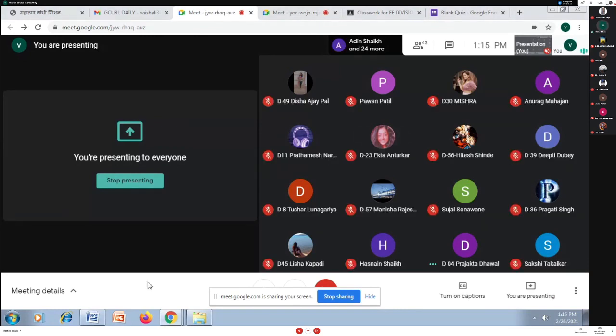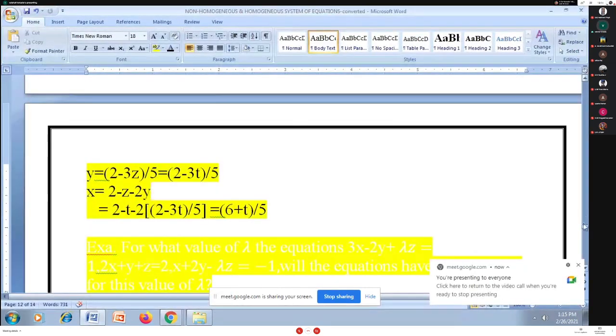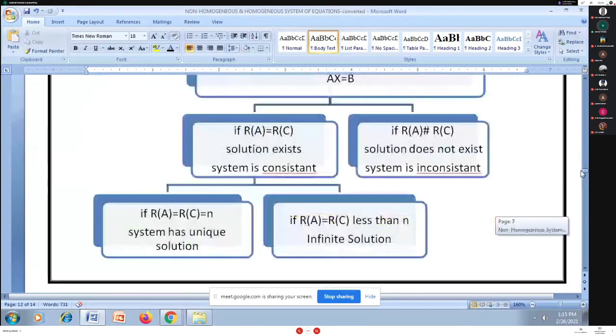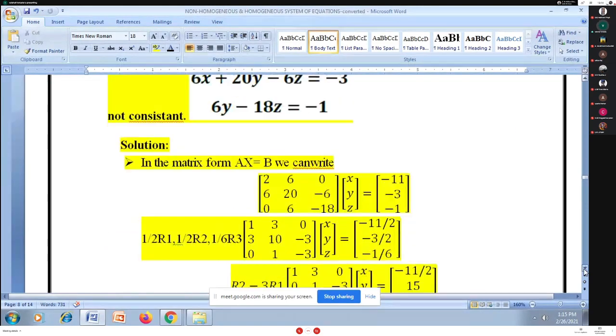So let me share the Word file here. Let us go to the Word file. I hope yesterday I took one example here. I was on the first example yesterday. Did I complete that example? Okay, so I have to go for the second example here.